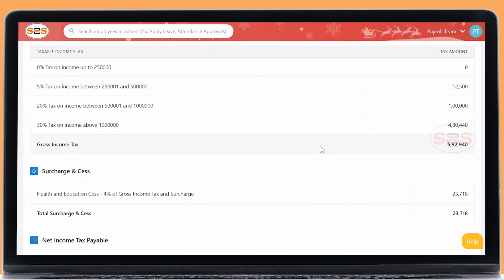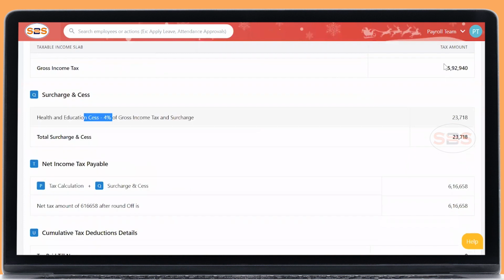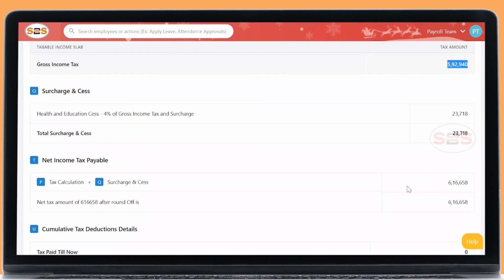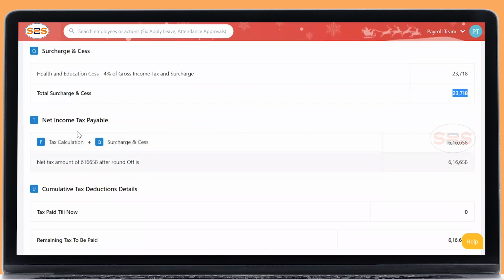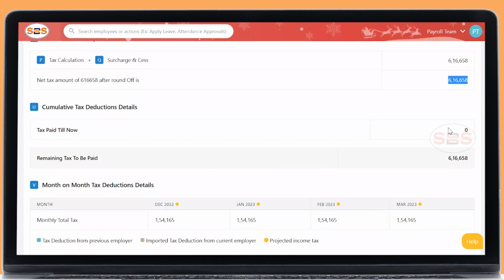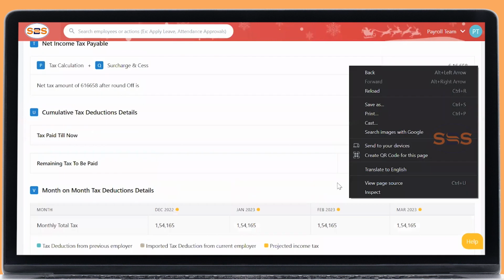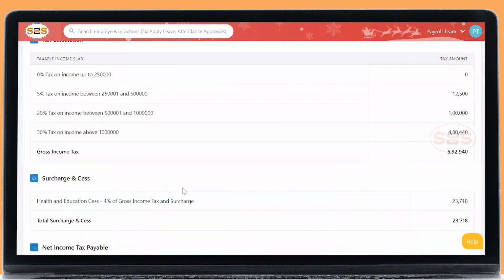For this amount, an additional cess charge of 4% will be applicable. The total taxable amount plus the cess charge will be your liable tax amount that you're going to pay. And you can see what is paid till now and what is the remaining amount you're going to pay. This remaining amount will be split into the number of months remaining. Whatever has been deducted or not deducted since April, the remaining months will show the actual TDS amount. This is the calculation as per the old tax regime.